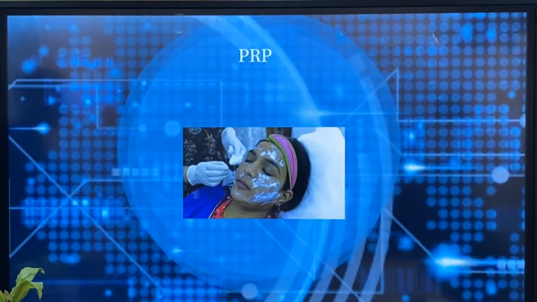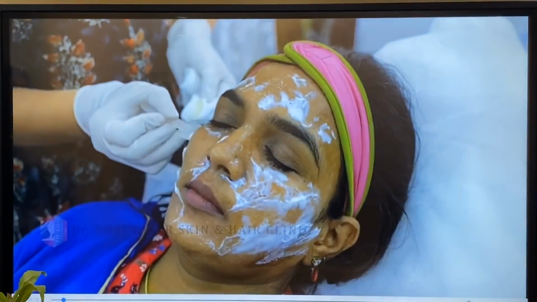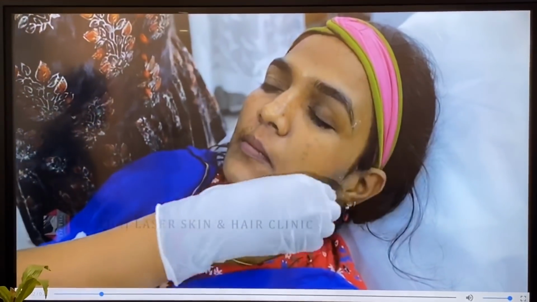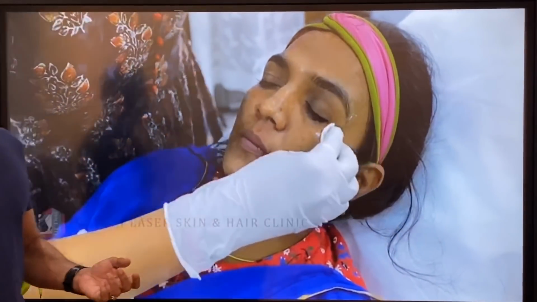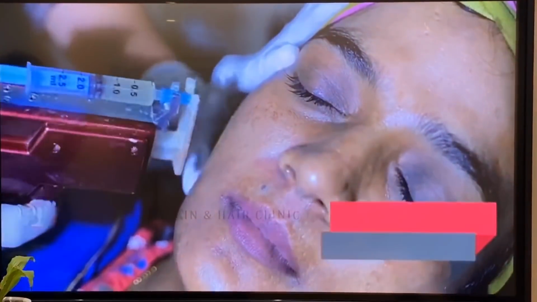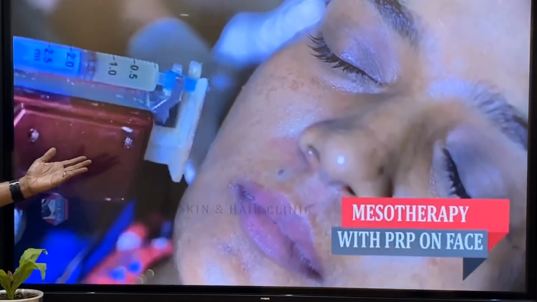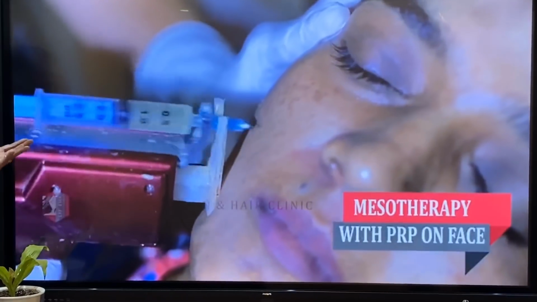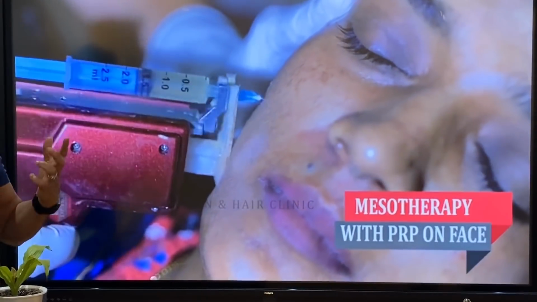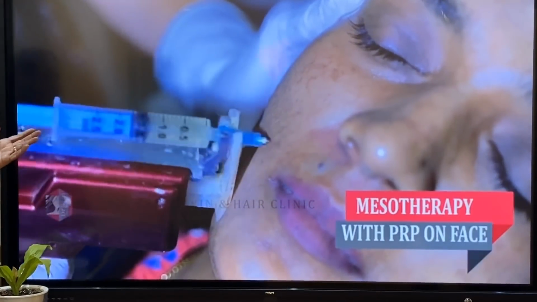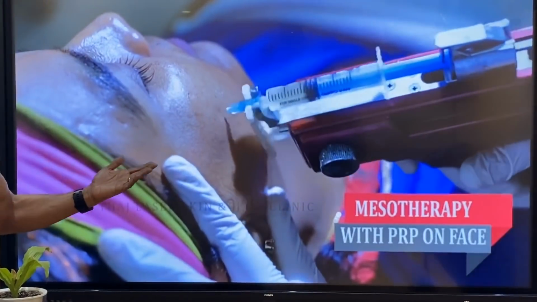Then let's see what is PRP. PRP is a technique where we take blood from the patient and we inject into the face. So we use here meso gun to inject. We use the same meso gun for the hair growth also. Here we are showing how you can do it on the face with the meso gun.